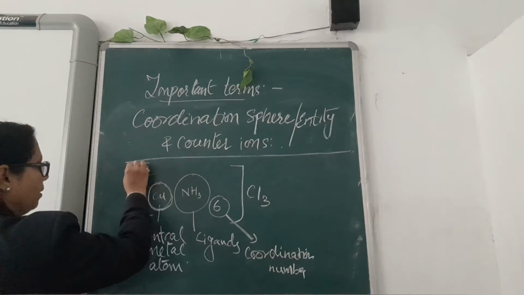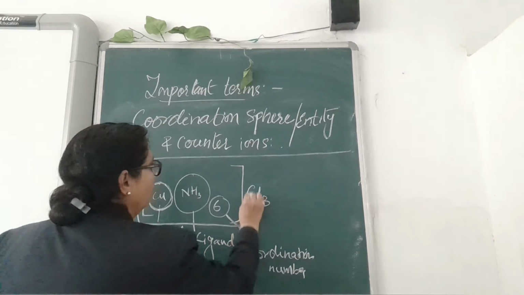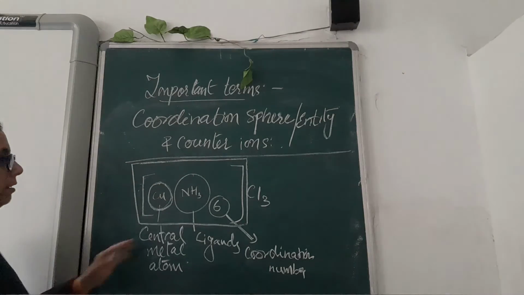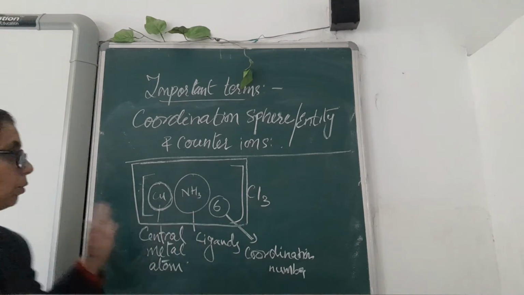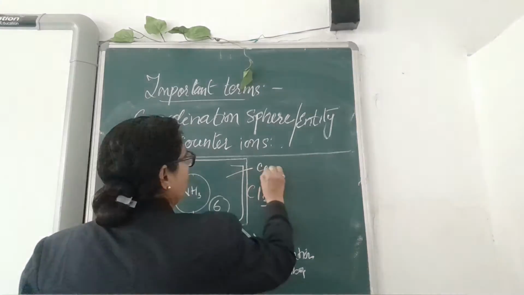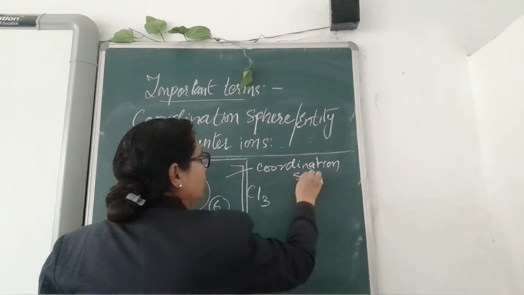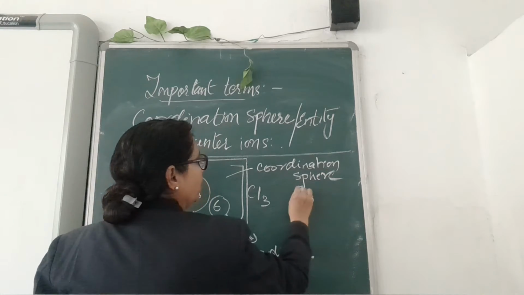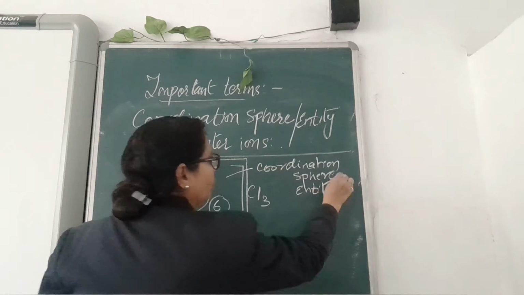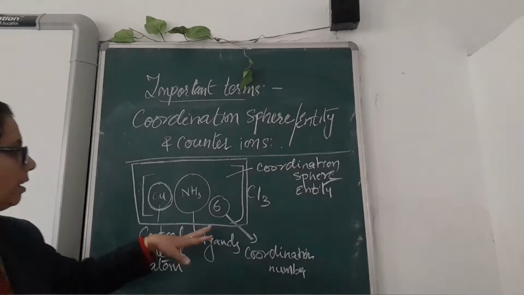Now this whole complex, this part which is inside the square bracket, is known as the coordination sphere, or you can call it the coordination entity.